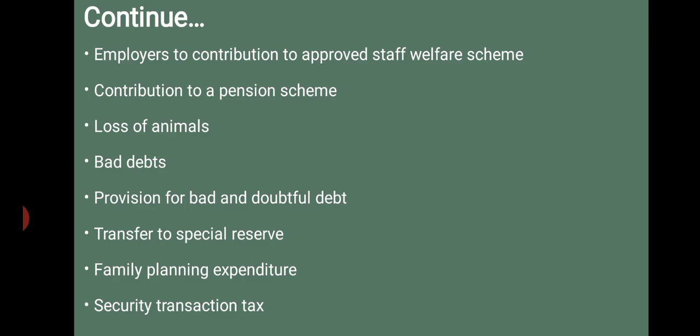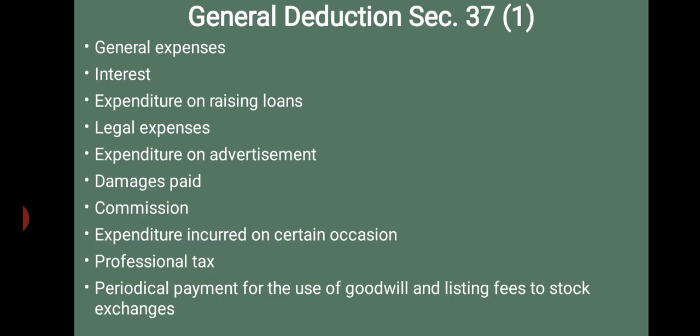Now one more head we have, that is section 37(1), general deduction. General deduction is applicable to all businesses. That includes general expenses. General expenses are any expenses incurred in the day-to-day running of the business, such as cost of raw material, tools, spares, labour, etc., and are allowed as a deduction.